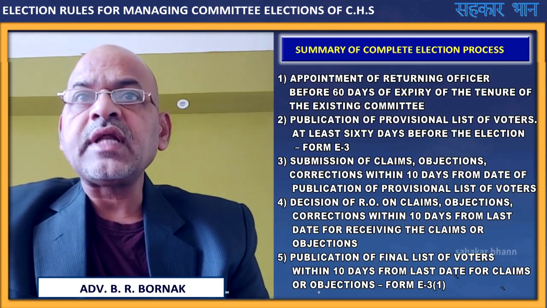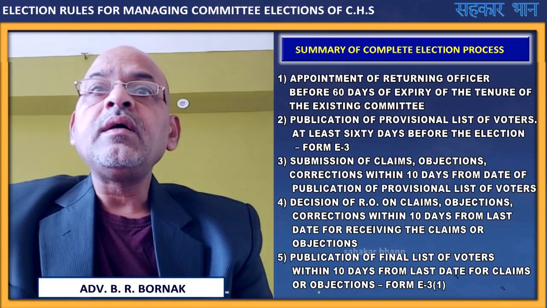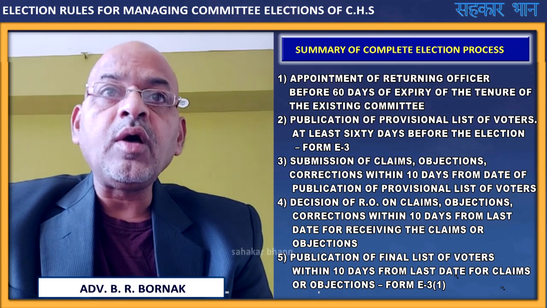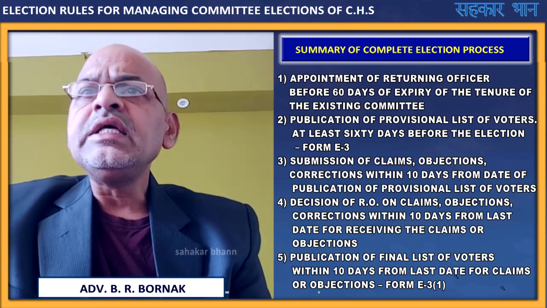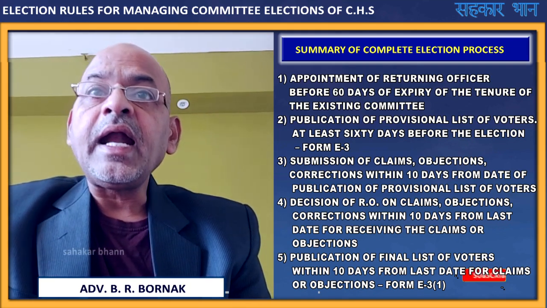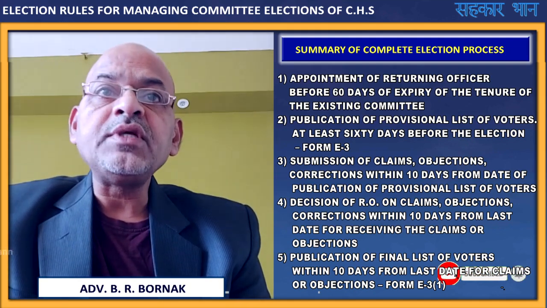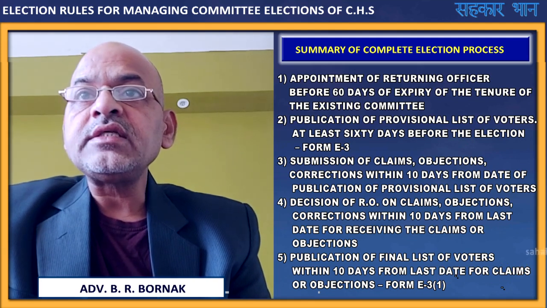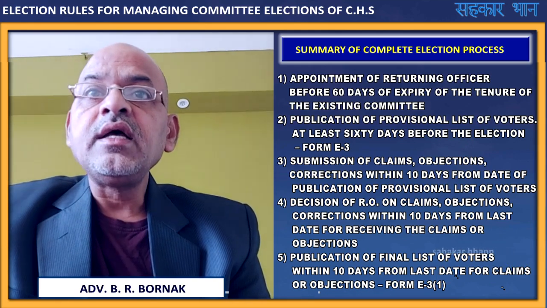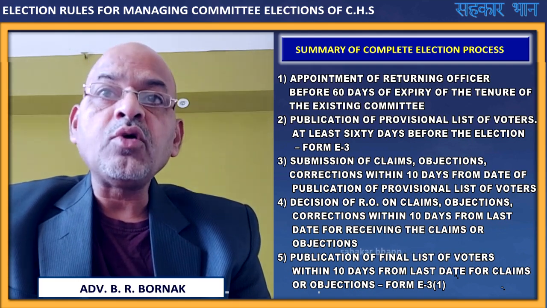the complete election process right from the beginning. First, appointment of returning officer, before 60 days of expiry of the tenure of the existing committee. Second step, publication of provisional list of voters, at least 60 days before the election, and this provisional list of voters is to be published in form E3. Third stage, submission of claims and objections for correction, etc., within 10 days from the date of publication of provisional list of voters.